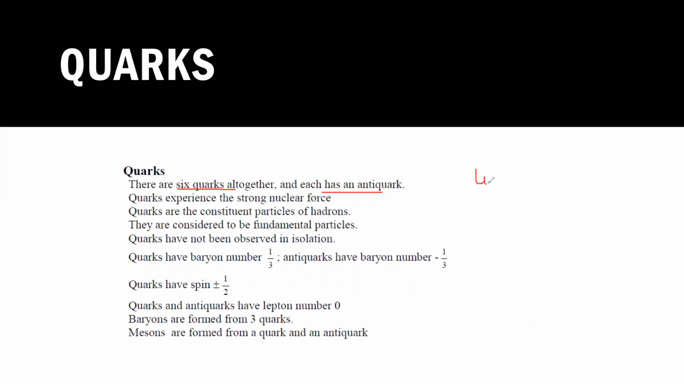For example, the charge of up is plus 2/3 times the charge 1.6 times 10 to the power minus 19. So what will be the antiparticle? It will be anti-up, and the charge will be minus 2/3. Same thing with down: the charge of down is minus 1/3, so the charge of anti-down will be plus 1/3. So for every particle there exists an antiparticle. So quarks also have antiparticles.